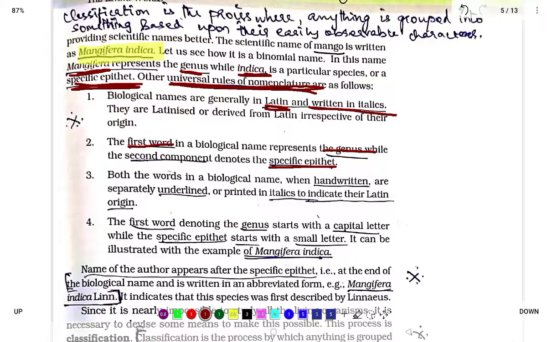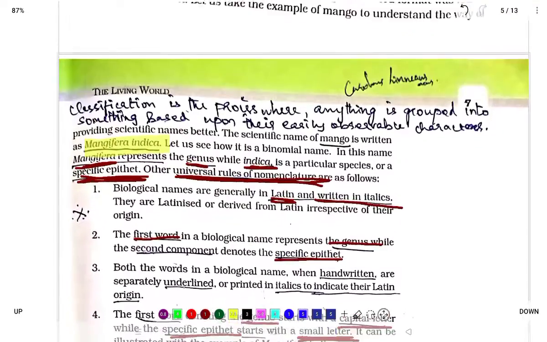The first word is the genus, which should start with a capital letter, and the specific epithet starts with a small letter. For example, Mangifera indica: Mangifera starts with a capital letter and indica starts with a small letter. These points are very important for your board exam and may be asked in board questions.